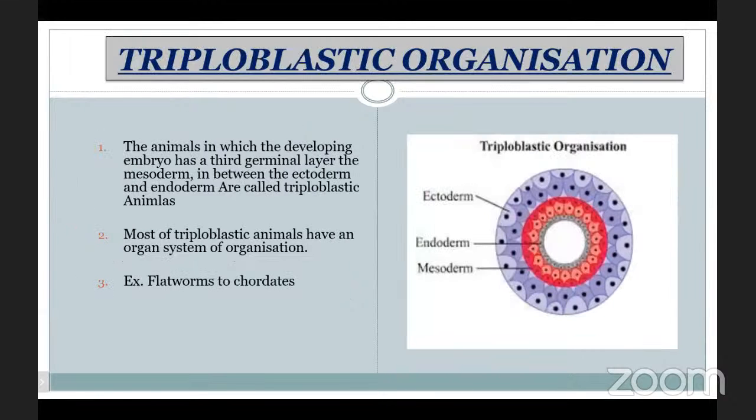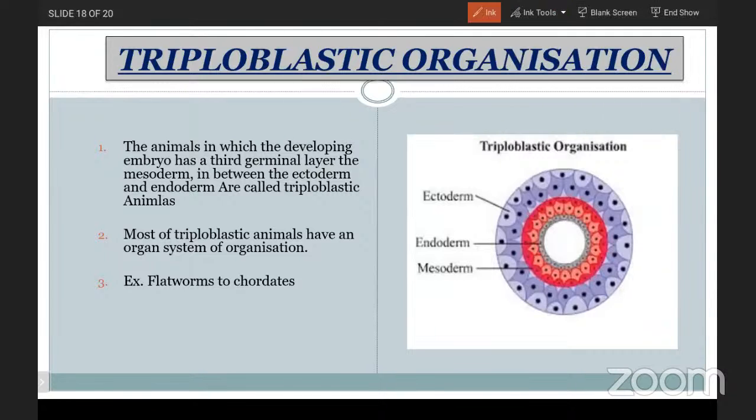Now, coming to the triploblastic organization. In triploblastic organization, the developing embryo has a third germinal layer, that is the mesoderm. In between the ectoderm and endoderm, in triploblastic animals, the mesoderm will be present. Most of the triploblastic animals have an organ system level of organization.